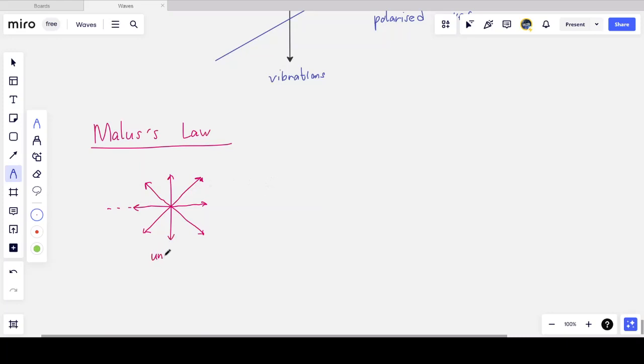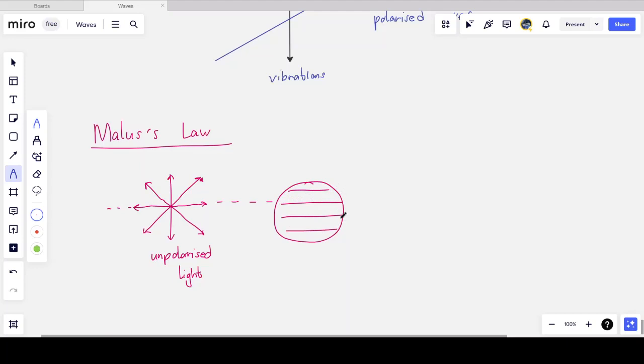And so I have unpolarized light that I'm going to pass through some filter. I then pass this unpolarized light through a thing I call the polarizer. And you can imagine why I call it a polarizer. It's meant to be circular, but you get the gist of what I'm doing.